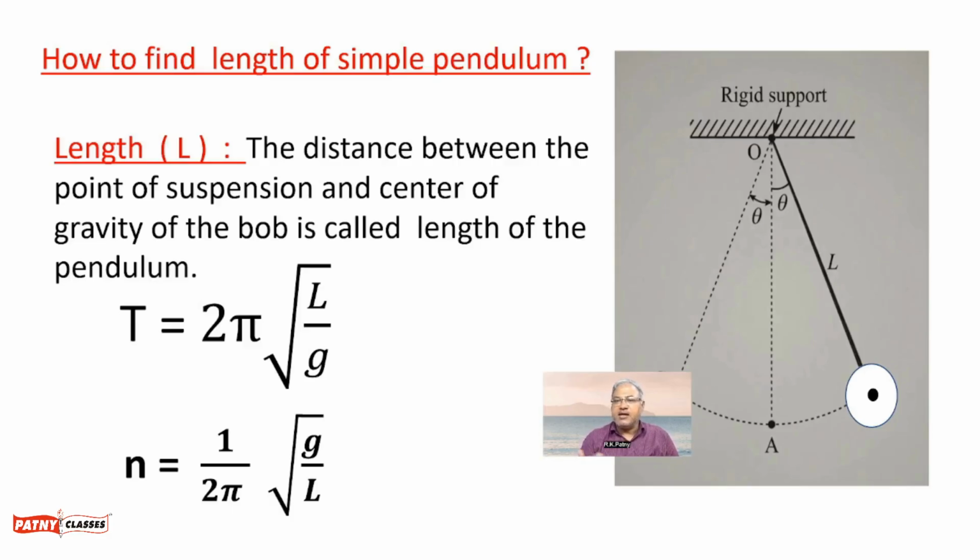Now what exactly is the length of the simple pendulum? The length of the simple pendulum is nothing but the distance between the point of suspension and the center of gravity of the bob. So the distance between these two points is called the length of the simple pendulum.